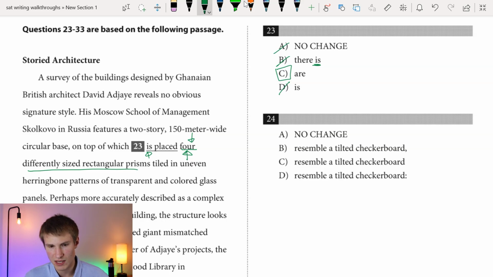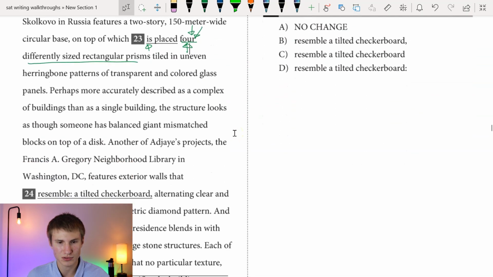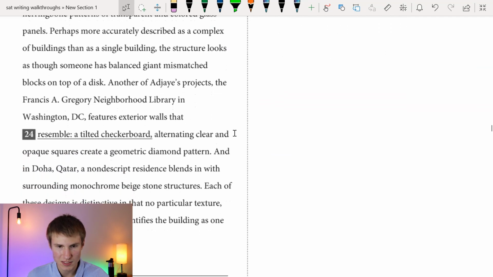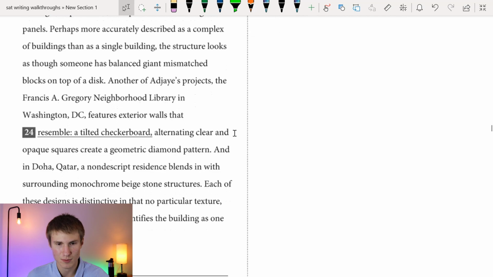Okay, so we don't ultimately have any prepositional phrases, but just in general, when you're trying to find the number of your subject, do watch out for that. But in this case, we don't have any. Okay, but since we do have that 4, it's indicating to us that we have obviously a plural subject, therefore we need the plural verb are. All right, continuing reading. Tiled in uneven herringbone patterns out of transparent and colored glass panels, perhaps more accurately described as a complex of buildings than a single building, the structure looks as though someone has balanced giant mismatched blocks on top of a disk.